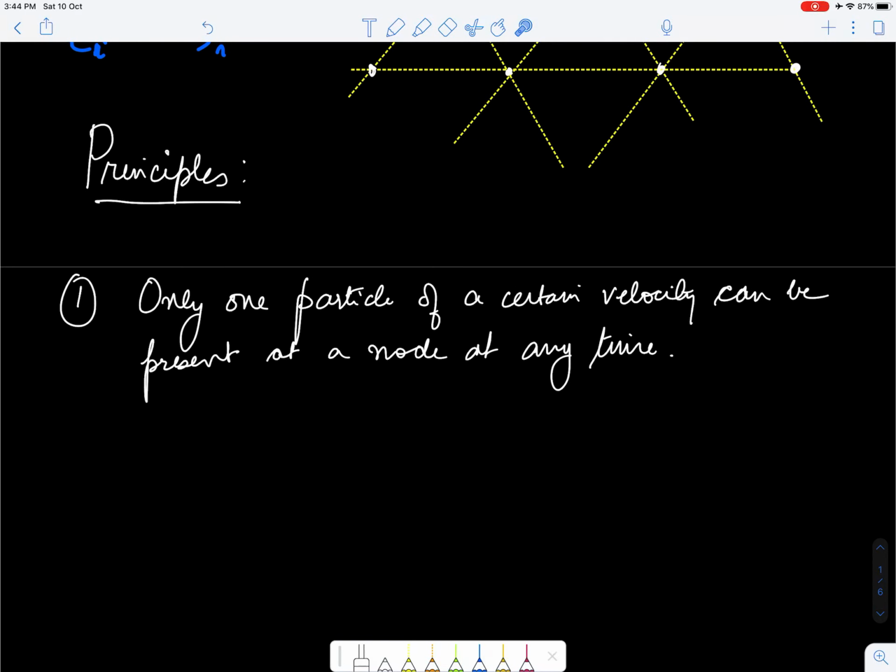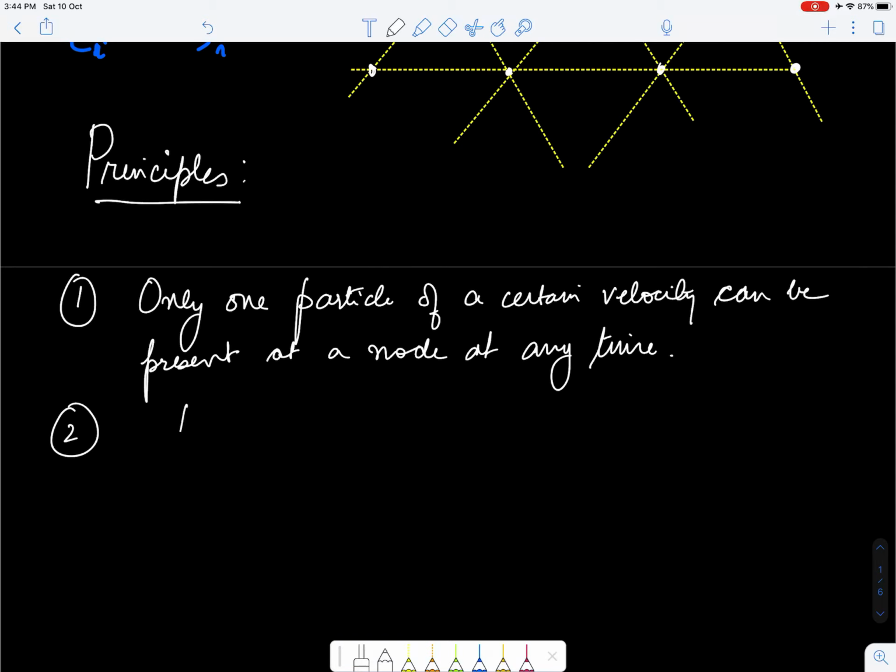And the second principle is that now, because we are solving for some kind of distribution, remember probability. So whether or not a particle of a given velocity exists at a point is expressed by the occupation number.